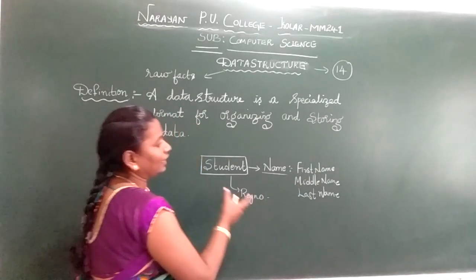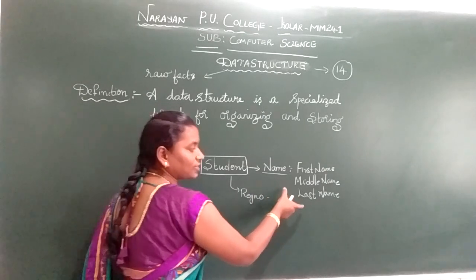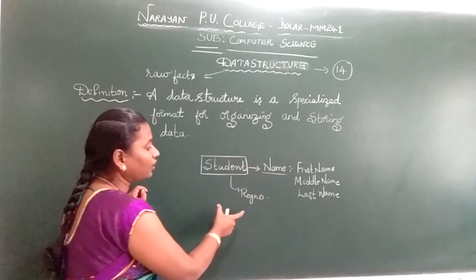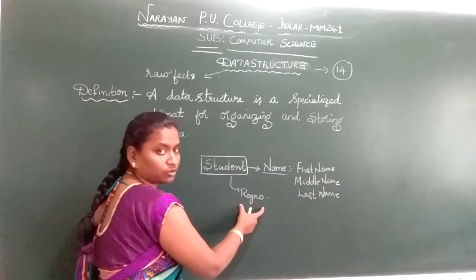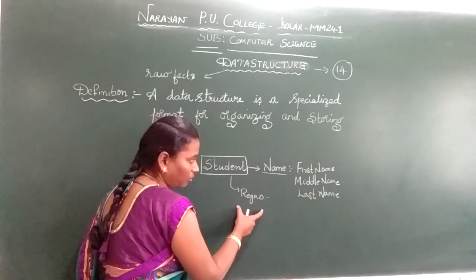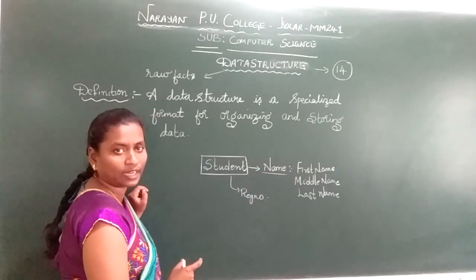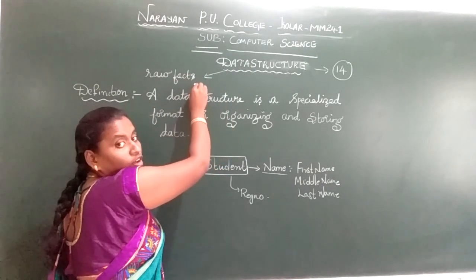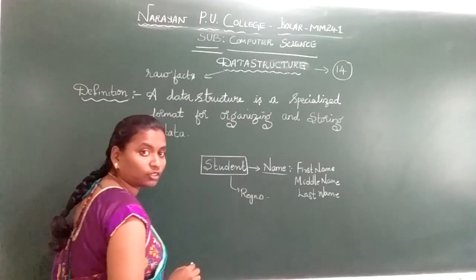I repeat, data is a collection of raw facts and figures. A single value example is the register number of the student, and a set of values example is the name of the student.